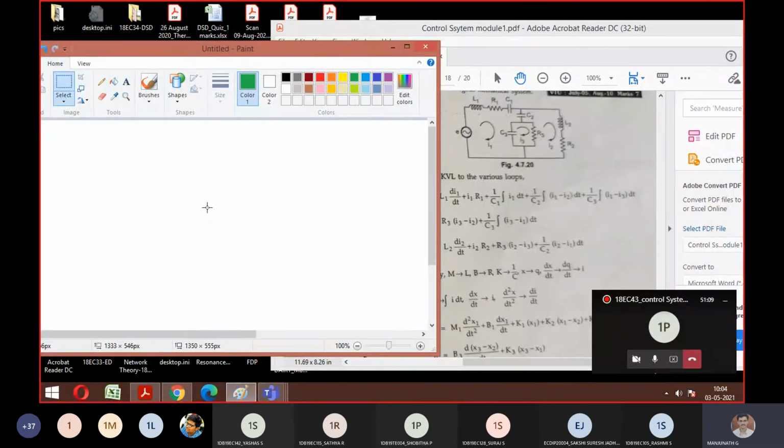Now what do you want to write? You want to write the mechanical system first, right? How should it be written? This is the thing we have, so by seeing this only you have to write. That's why I kept this aside. How many nodes should I mark now? 3. So let's mark the nodes first.